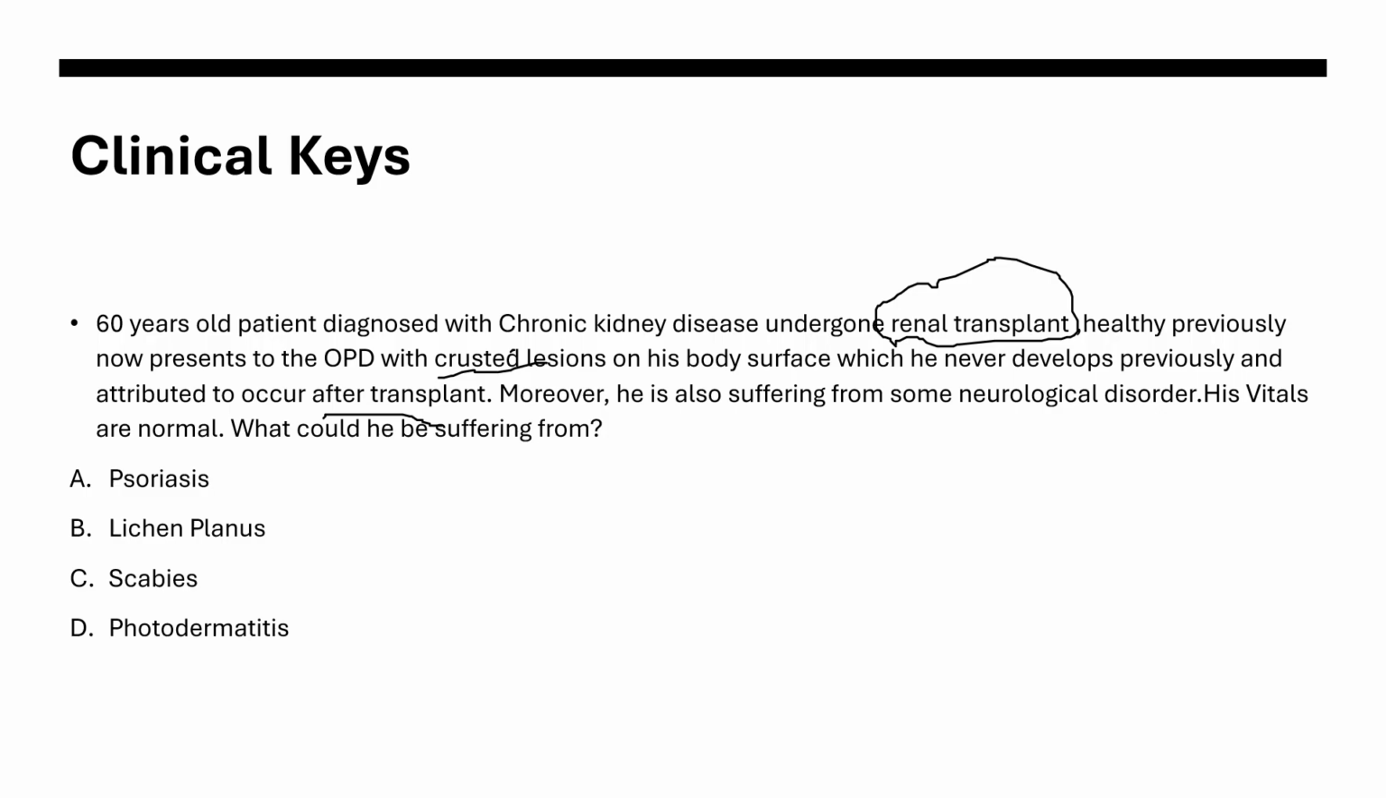The one thing is that he is a renal transplant patient and the lesions are attributed to occur after the transplant. It means that after transplant, he will most likely be taking immunosuppressive agents as part of the transplant therapy, and so psoriasis is unlikely. Lichen planus is an autoimmune disorder. Photodermatitis is not just a crusted lesion; its presentation is quite different. So crusted scabies, or the Norwegian variety, is really important to look for. So the correct answer here is C.